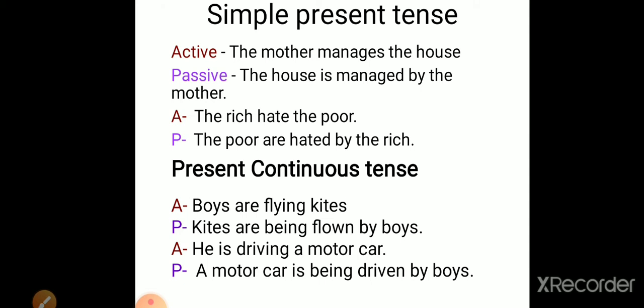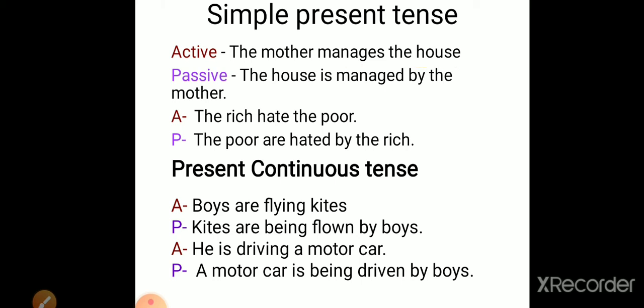Now let's see some examples. Simple present tense. Active, the mother manages the house. So passive voice will be the house is managed by the mother. See, always you have to use by in passive voice. Okay, that means the mother is the subject in active voice, manages is the verb, the house is object.